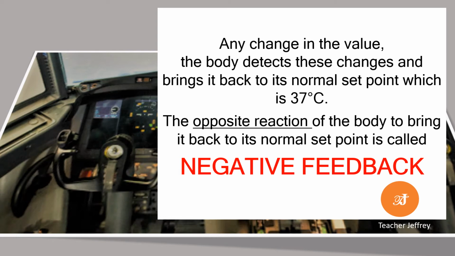If there will be any change to the normal set point of our body temperature, whether it will increase or decrease, the body needs to bring it back to its normal set point, which is 37 degrees Celsius. This reaction, which is opposite to the changes, is called the negative feedback.